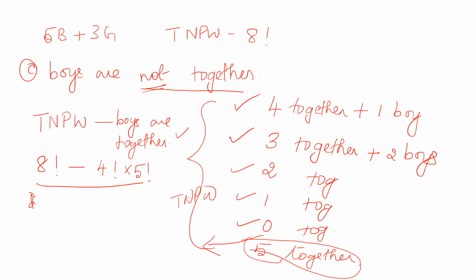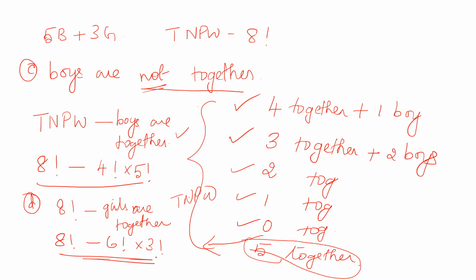Can you tell me the answer for the 4th one? 8 factorial, that is the total number of possible ways, minus, remove the word not, girls are together. When you remove the word not, girls are together. So 8 factorial minus, what was that? 6 factorial into 3 factorial. This is the answer for the 4th question.